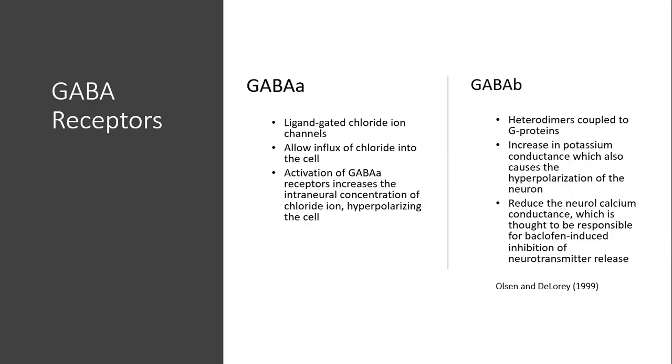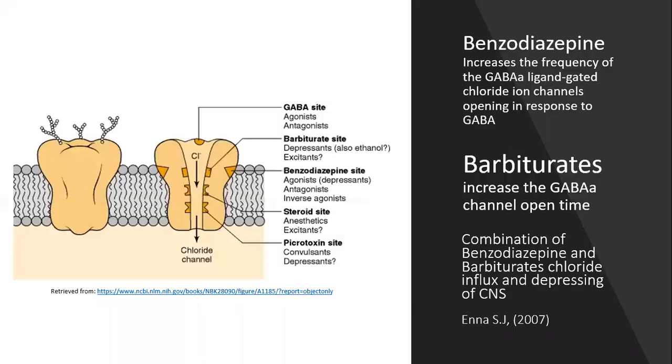Two drugs that work due to their effects on GABA A receptors and chloride ions are benzodiazepine and barbiturates. Benzodiazepine is often prescribed to patients with anxiety and panic disorders due to its effect of reducing activity of nerves in the brain. The mechanism of action of benzodiazepine agonists is to enhance the GABA transmission. Benzodiazepine increases the frequency of GABA A ligand-gated chloride ion channels opening in response to GABA.